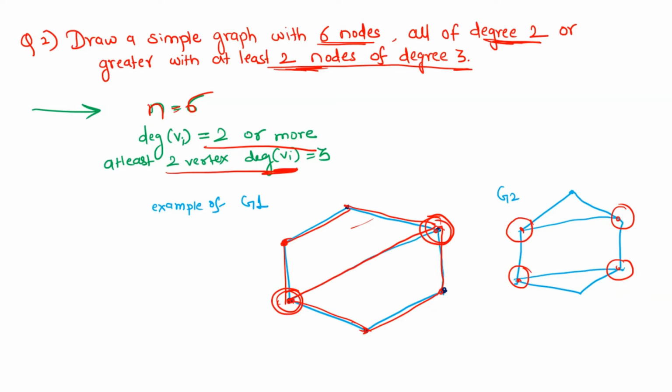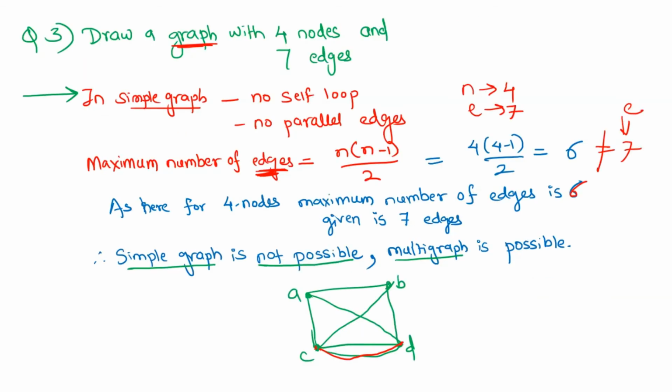So in this way you can draw many kinds of simple graphs. I'm just taking two examples. So the next question is, draw a graph with 4 nodes and 7 edges. Okay, this is the question.